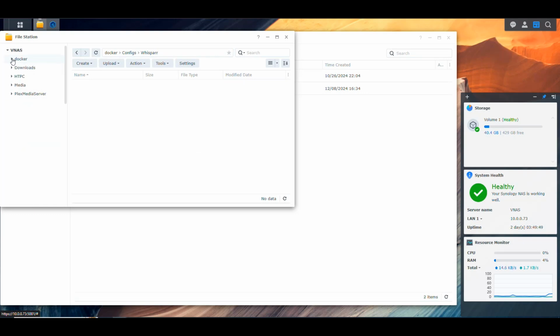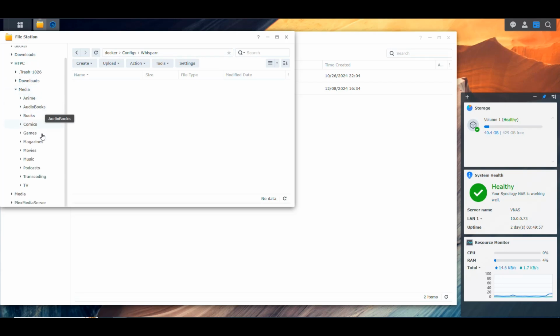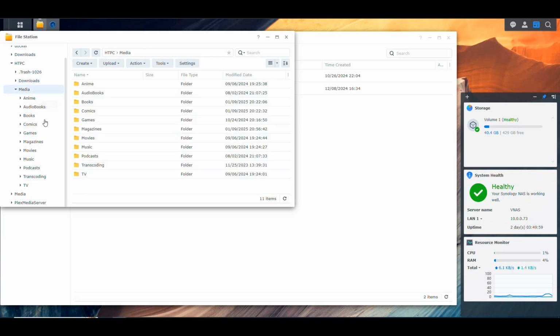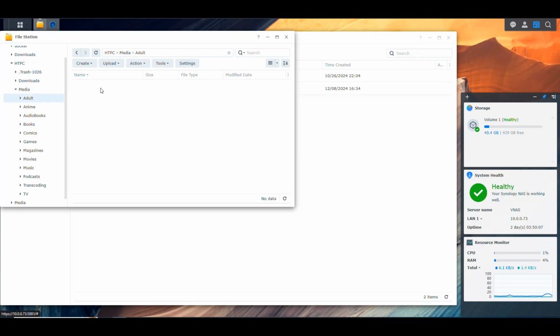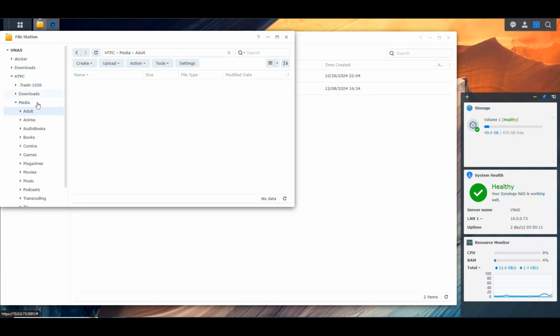And again, in the mount point where we have our downloads and processed media, we're going to go into the media folder, and then create a folder here that is going to be for that. Let's name it something like adult. So this is where the content is going to reside. Those are the things that we need right now when it comes to folders.